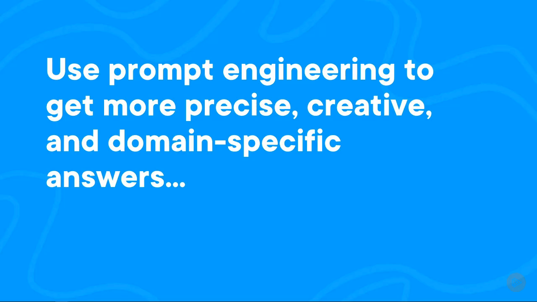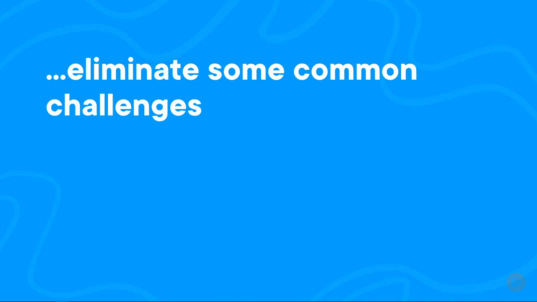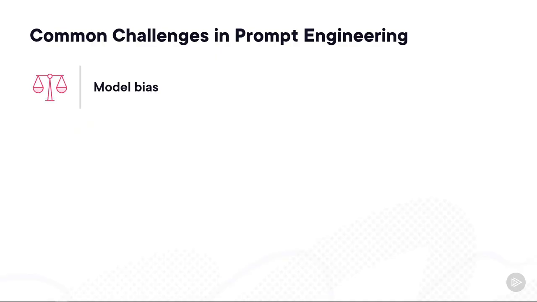So we use prompt engineering to get more precise, creative, and domain-specific answers, and eliminate some common challenges. Challenges like model bias. AI models are trained on tons of data from the internet, which can include biased content. While it might not be possible to eliminate all bias, careful prompt engineering will help you get to more balanced results.